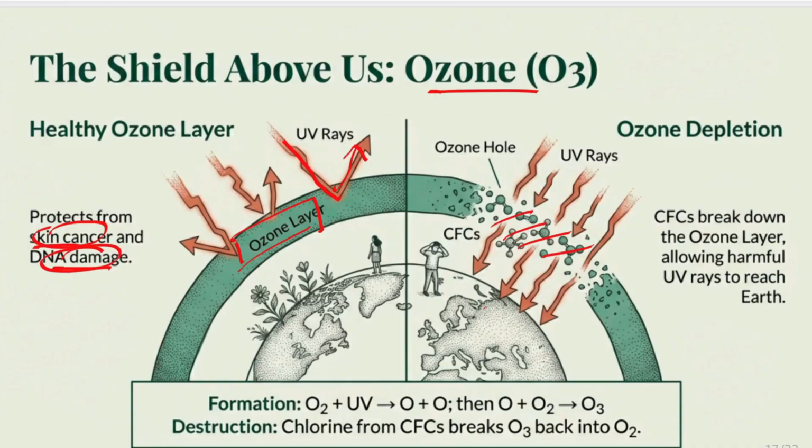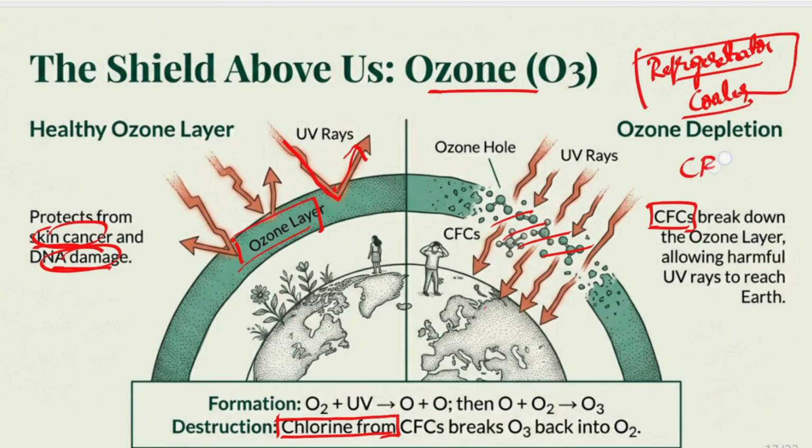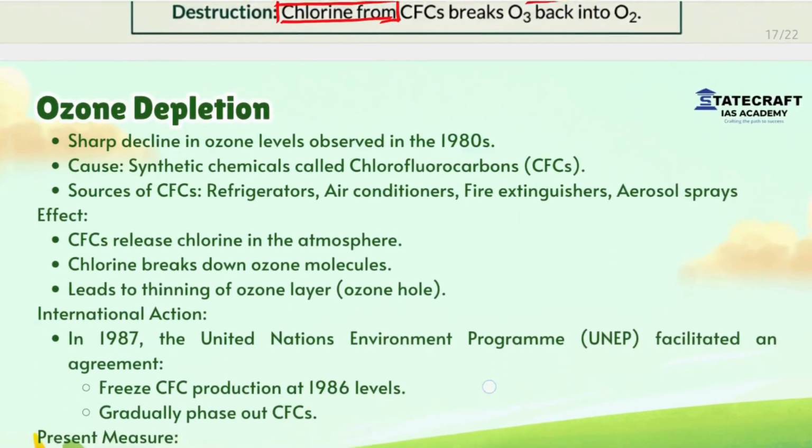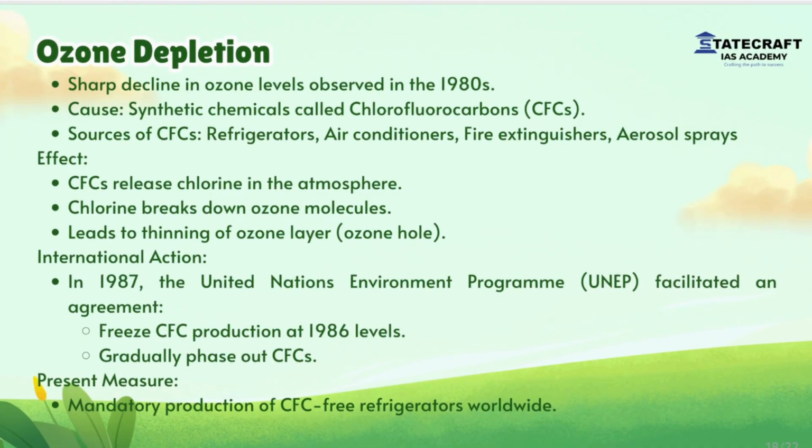How does this ozone layer get depleted? By the use of chlorofluorocarbons, CFCs. These CFCs are widely used in refrigerators and coolers. These CFCs release chlorine, which reacts with ozone to break down ozone into O2 and oxygen. Ozone depletion: a sharp decline in ozone levels was observed in the 1980s.